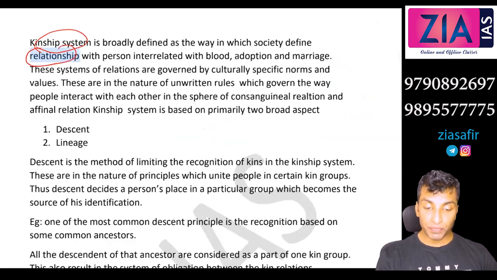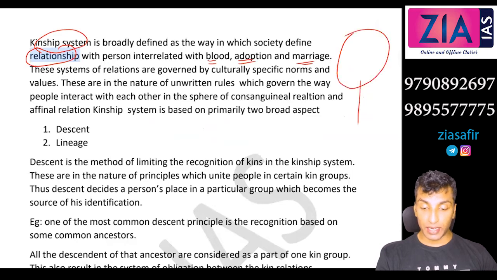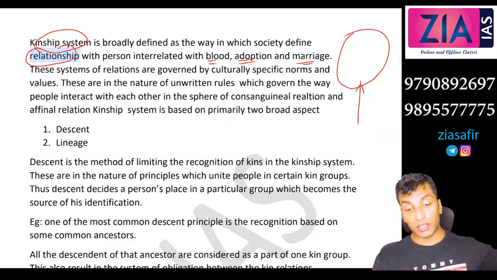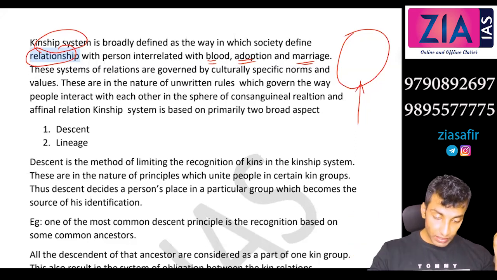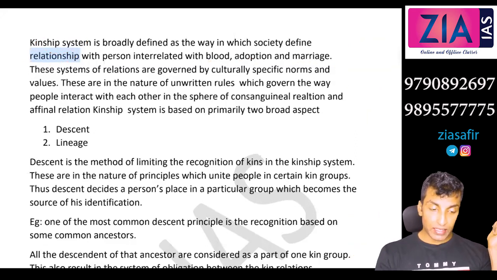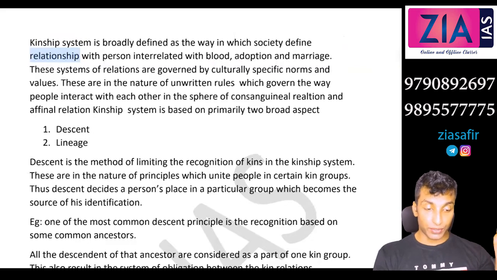It can be blood, adoption, marriage. I'm talking about relatives, how you are choosing the relatives. It can be one generation, it can be 2-3 generations. If I go back a long time, you will get a broader, bigger group, right? So these are the different ways in which you can select your relatives.